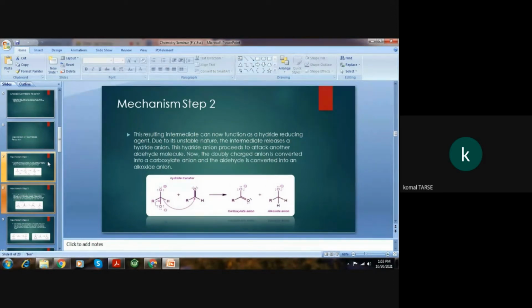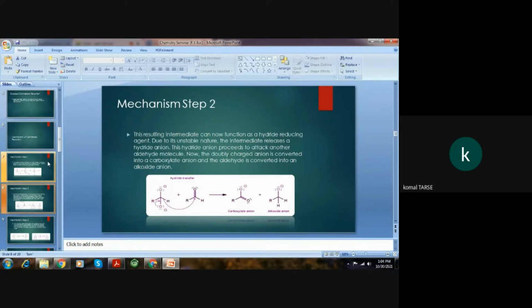And this dianion reacts with another benzaldehyde molecule. This is the second step. We see this dianion has a negative charge on oxygen. The electrons migrate from here to here, means from the first molecule to the second aldehyde molecule, and this electron migrates there.